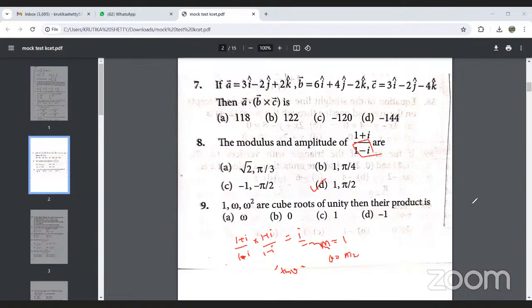Next is question number 9. In question number 9, you all remember two properties. 1 plus omega plus omega square is equal to 0.